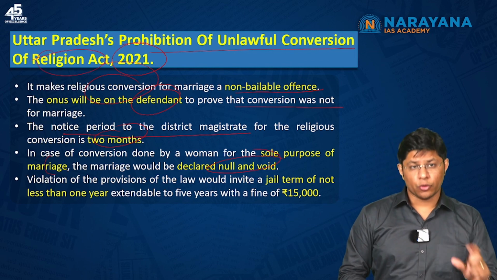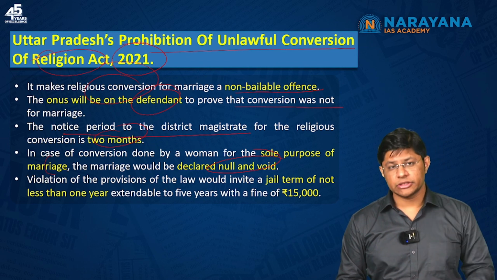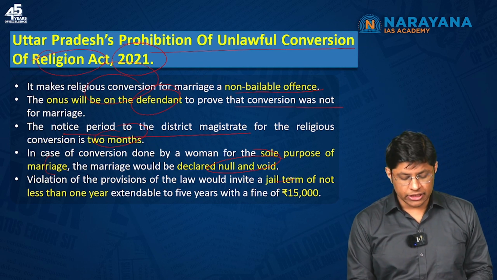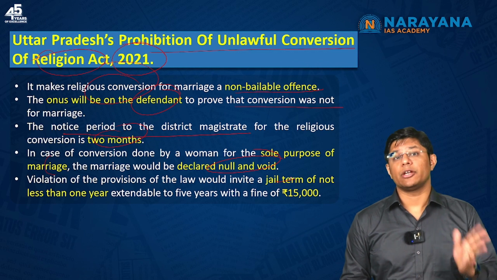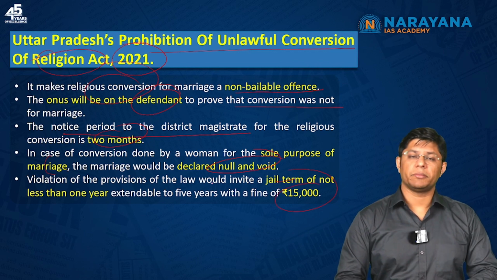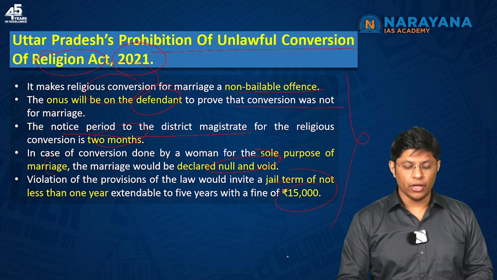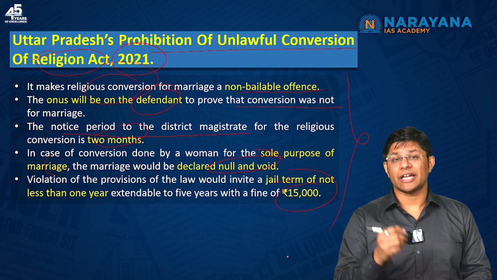And if the provisions are violated, the person can attract a jail term of not less than 1 year, which can be extended to 5 years, or a penalty of 15,000. So these are the provisions of the Uttar Pradesh anti-conversion laws.